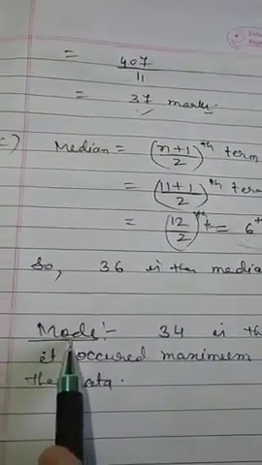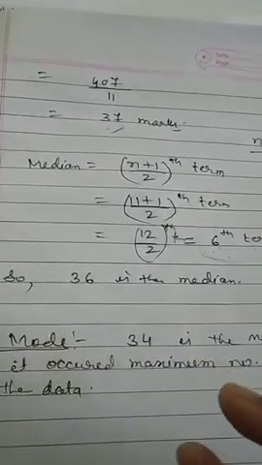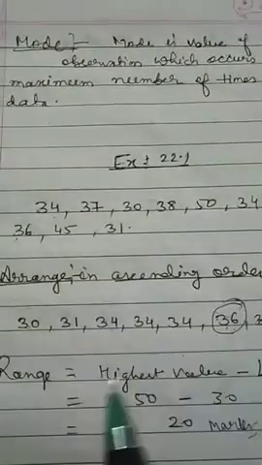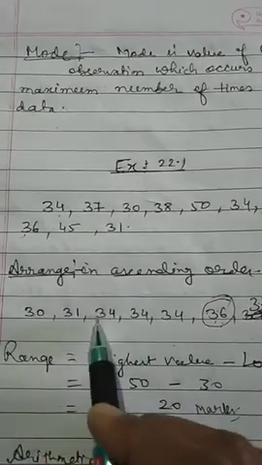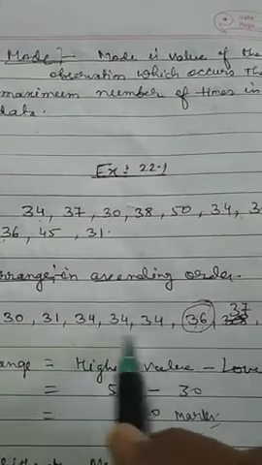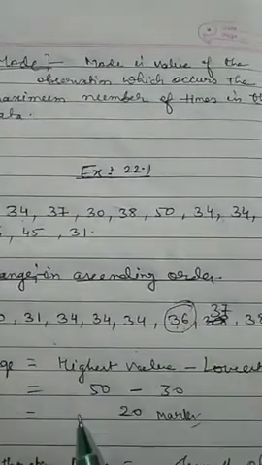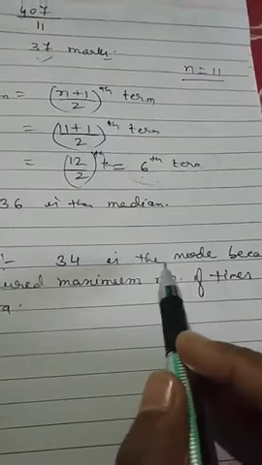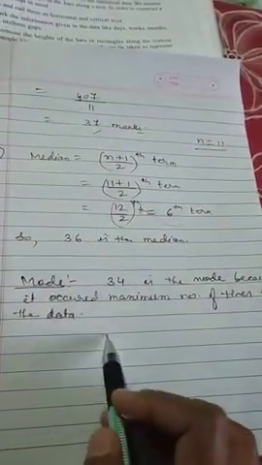Next is mode. How to find out the mode, students? We know mode is the number which occurs the maximum number of times. So you can see here which number occurred the maximum number of times. 34. 34 occurred 3 times: 1, 2, 3. And 38 occurred 2 times only, and the rest of the numbers 1 time. So 34 will be the mode because it occurred the maximum number of times in the data.